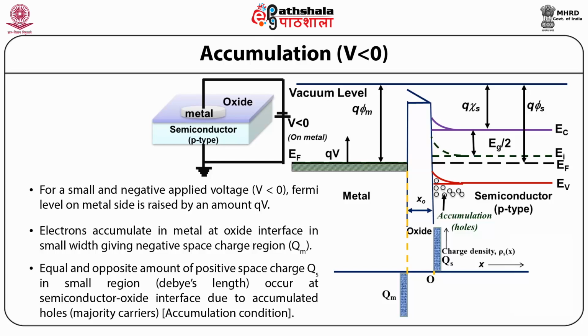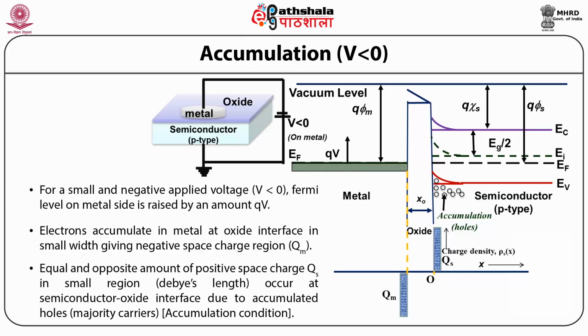Therefore, there is an enhanced concentration of holes. They occur near the semiconductor surface with a consequent upward bending of energy levels. This is known as the surface accumulation condition.